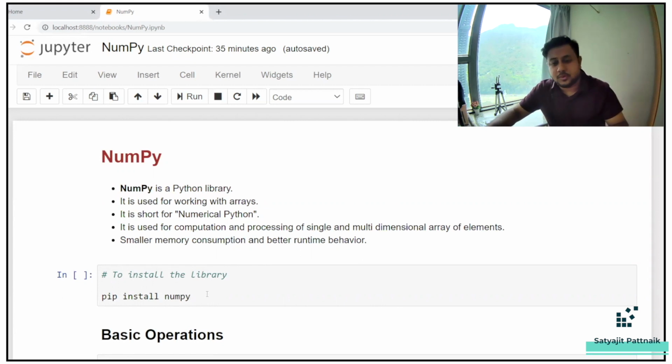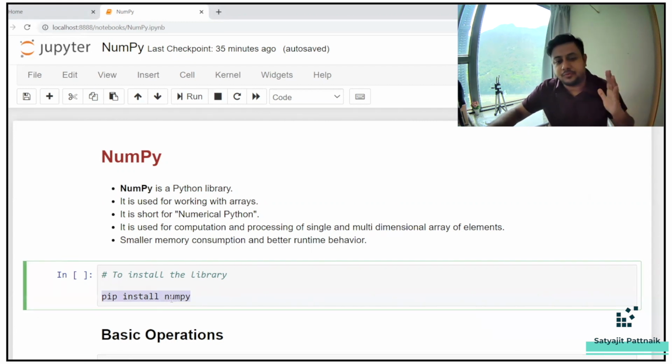If you are watching this video, that basically means you are new to your learning phase. You are new to Python, you are new to pandas. So I think this video will be enough for you to get started with your journey. So pip install NumPy, we have to install this.